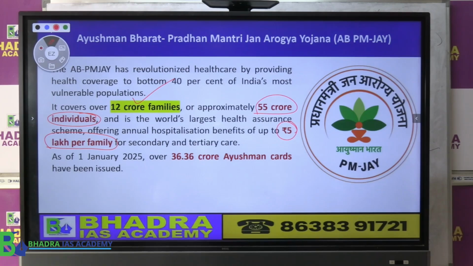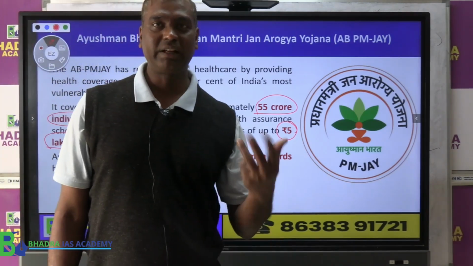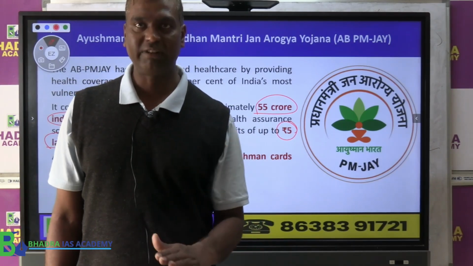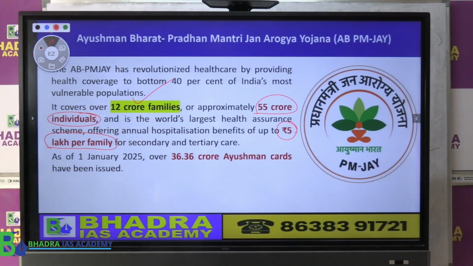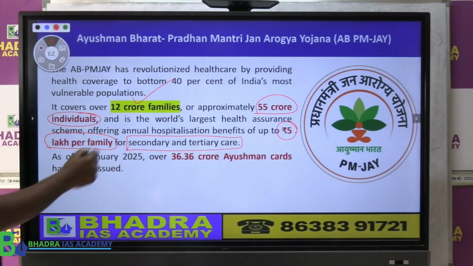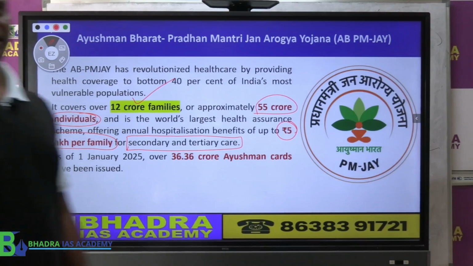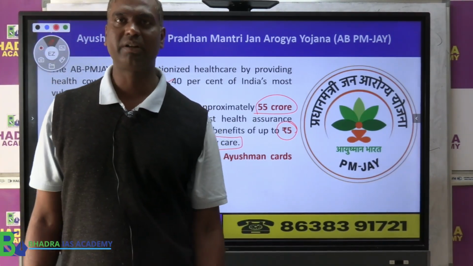That means they will not provide 5 lakh cash in hand, but they will give treatment up to 5 lakh. That is the idea. Basically this is for secondary as well as tertiary care, not primary health care. Primary health care is done in the hospital at a normal regular level.